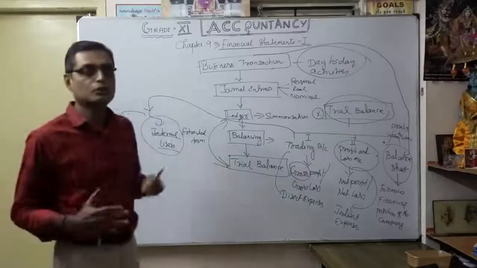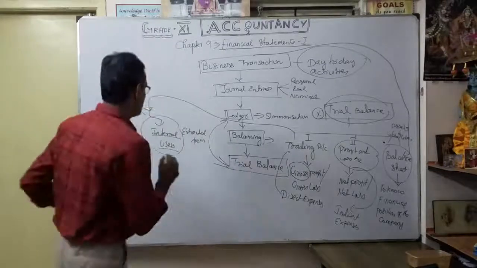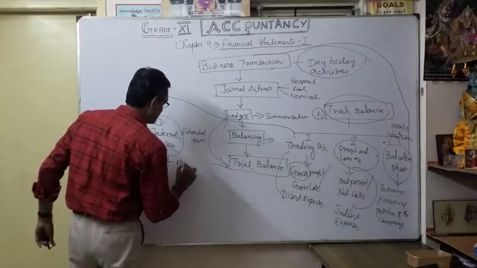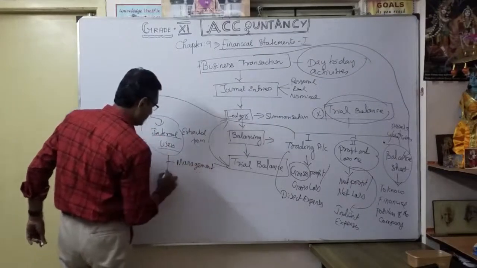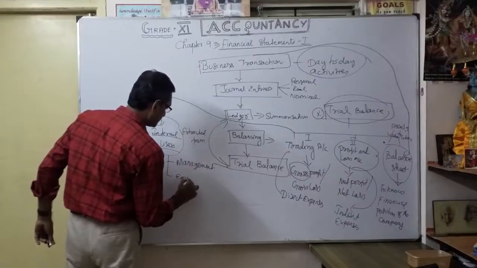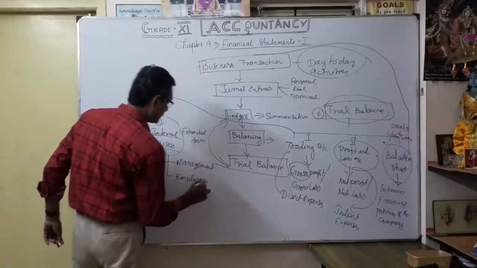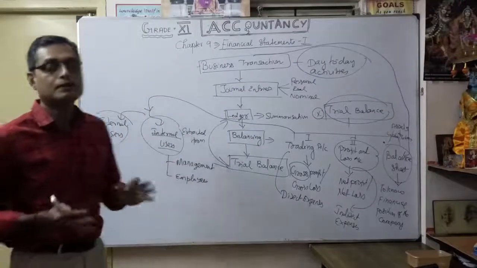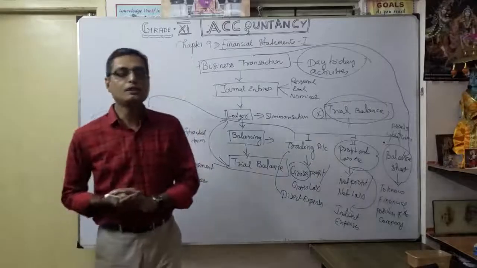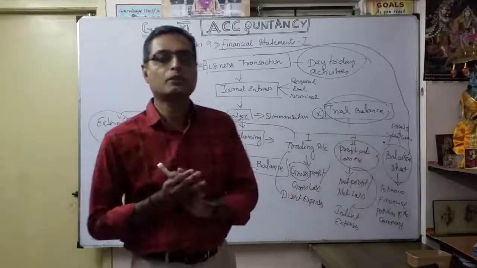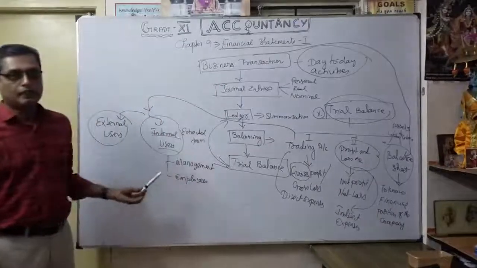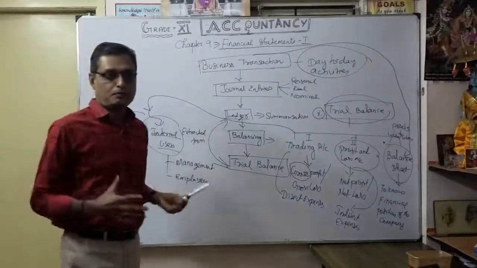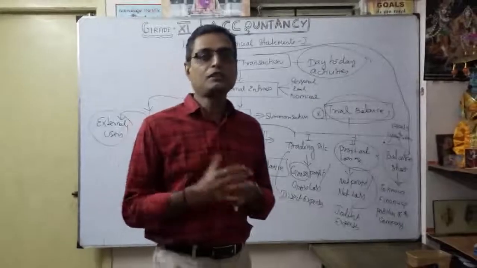You already know who our internal users are. First one, management. Second, mostly employees, to know the performance of the company or firm. Then only they will decide whether to continue with this firm or company or not. That is the employee's point of view, to know the position to continue the job or not.